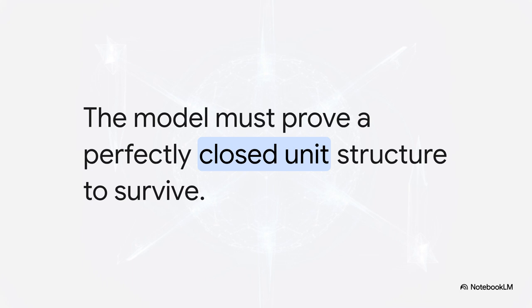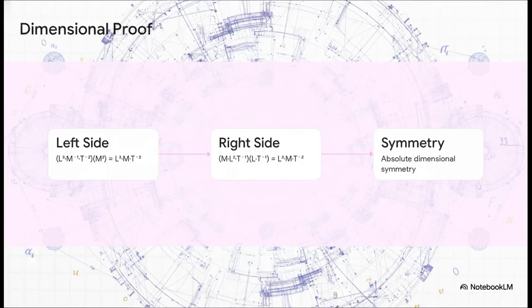So the Ozo-mechanical model has to prove that it has a perfectly closed, internally consistent unit structure. Let's actually walk through the central proof for that core equation step by step. Step 1, we analyze the left side. G sub m times m sub m squared. Those dimensions resolve down to length cubed times mass times time to the negative 2.